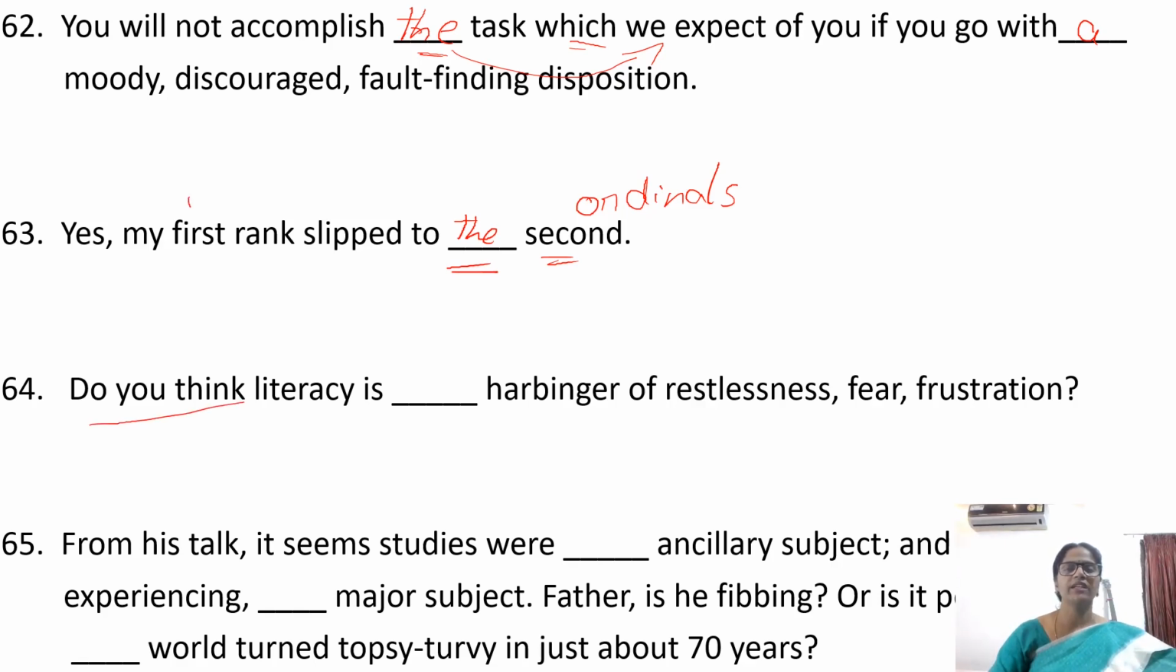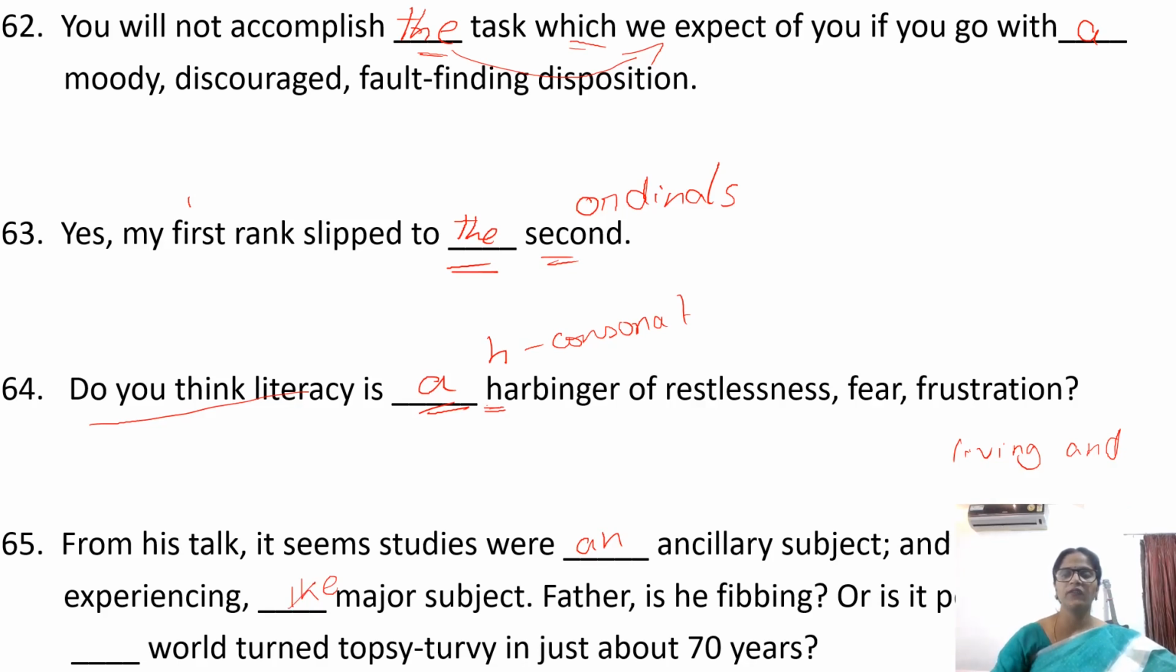Do you think literacy is a harbinger of restlessness, fear, frustration? Here harbinger starts with the ha sound, and ha is a consonant sound. So before consonant sounds we have to use a. From his talk, it seems studies were an ancillary subject, and living and experiencing the major subject.